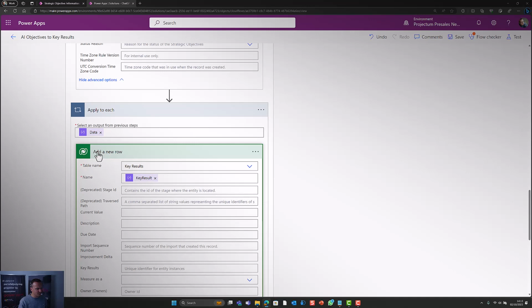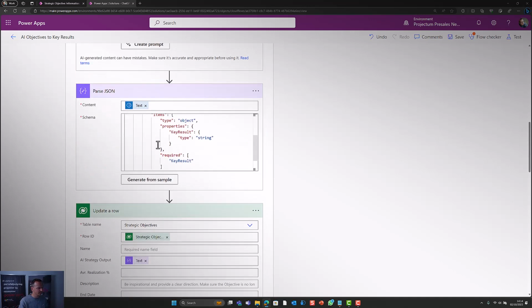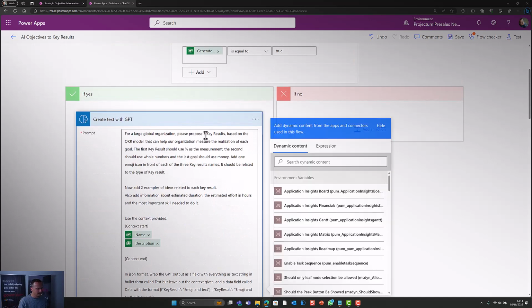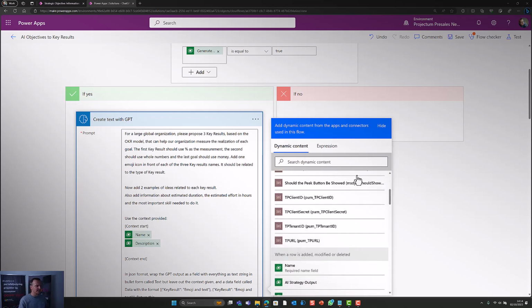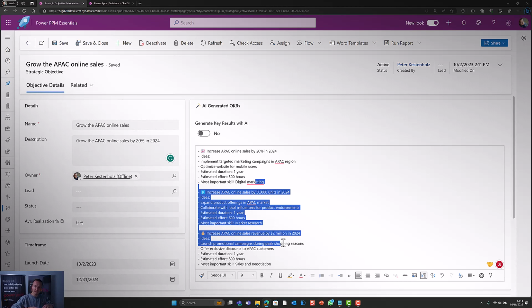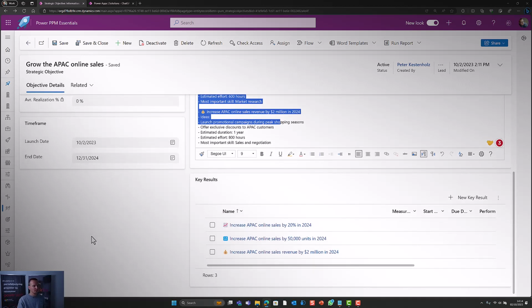And we use this to create all the rows, so 3 in our case, because we asked for 3 up here. Just a second. Here we go. We asked for 3 key results, so 3. That's why we get 3. If I wanted 4, I would have written 4. So this was the example of how I can, with just one button, have users provide simple input, have the system automate both the GPT text creation, like this, but also converting it into data, and in real time injecting it into your systems if this is something you are up for.